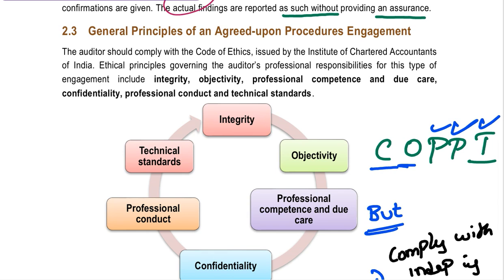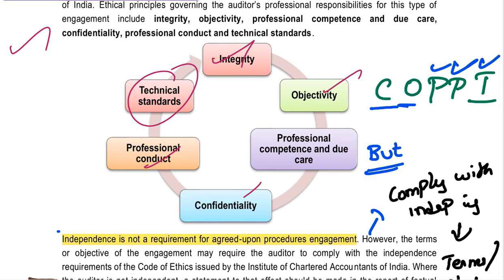The next point is the general principles of an agreed upon procedures engagement. So here you have to follow all the principles. The auditor should comply with the code of ethics and also the basic principles like objectivity, professional competence, confidentiality, professional conduct, integrity, and the technical standards. So with this you can remember the five points, and technical standards you have to remember.